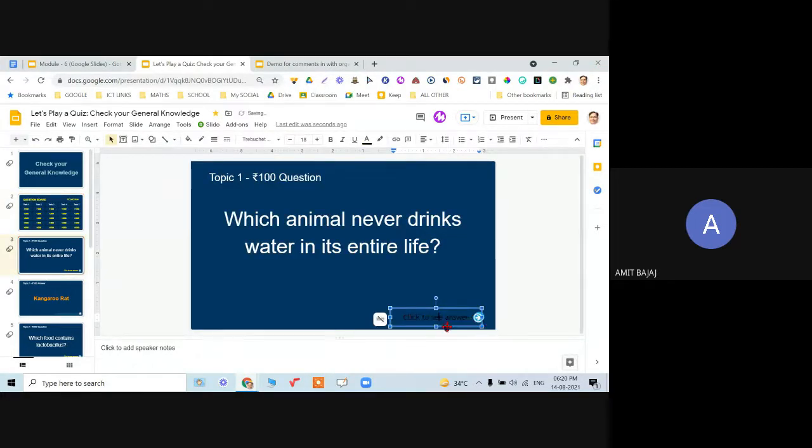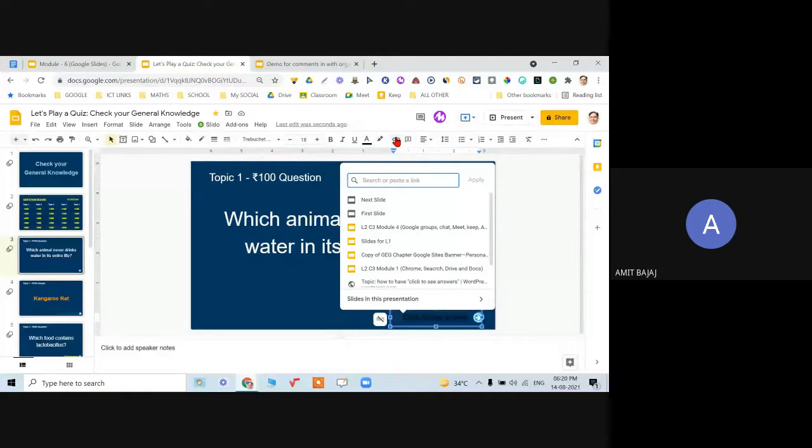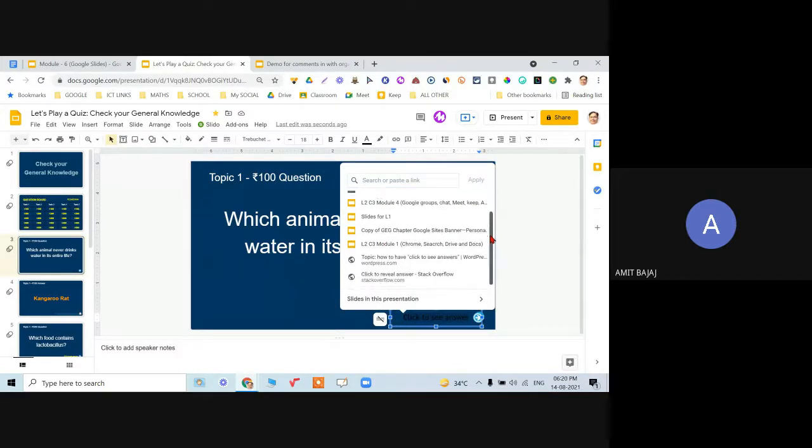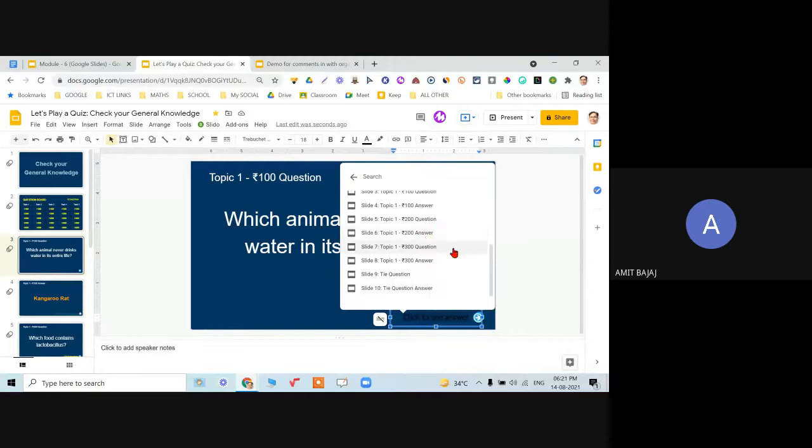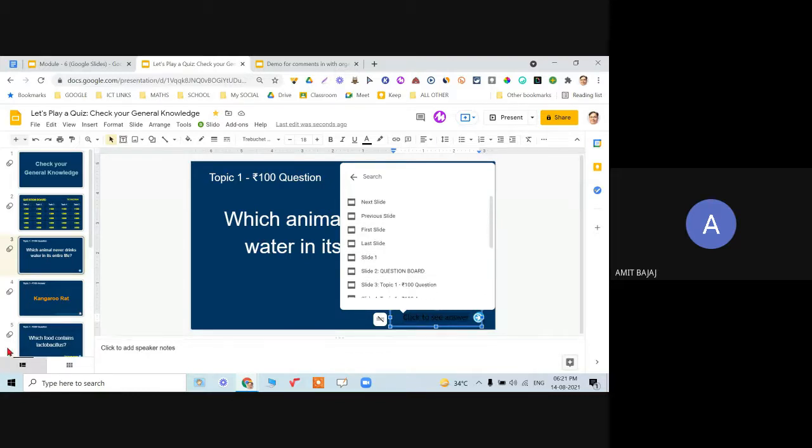Again, please check it out. Let me remove this, and when I clicked on this, note carefully, until now in links I had told you to directly paste with Control V, but now you check it out. There are simple options: next slide, first slide and so on, and you will see this option, slides in this presentation. Click on this. So where do you want to go? It is important that you have the headings named properly. Slide 4 is topic 1, rupees 100 question. Slide 5 is topic 1, rupees 200 question. That naming will help me know where I want to go. So where is the answer for the animal question?